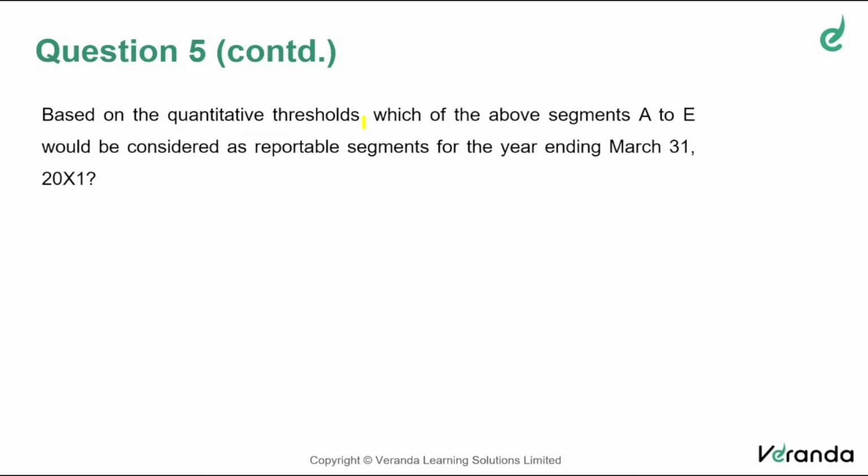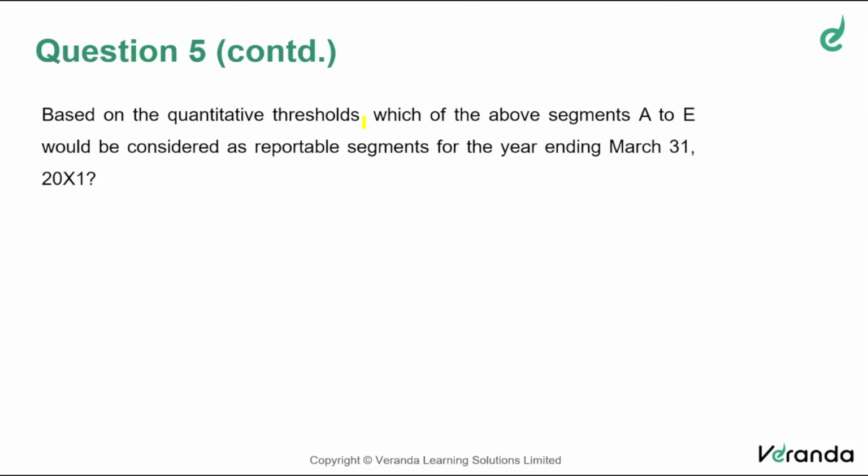Now, friends, how to determine which of the segments satisfy the threshold of 10%? See, if all the segments are making profit, very simple, find the total of that. That will be the denominator. In the numerator, you record the profit of that segment.